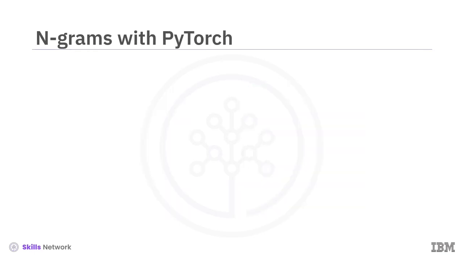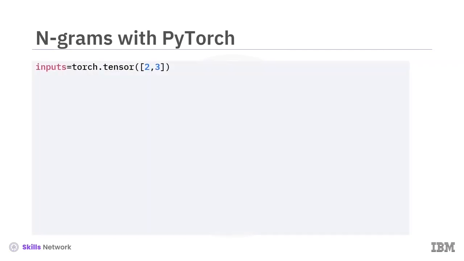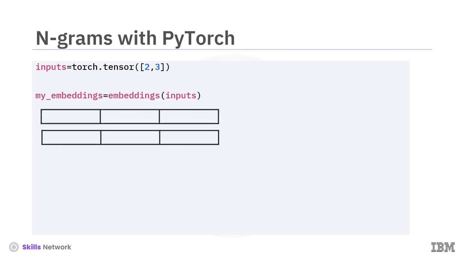In PyTorch, you can create an embedding layer with an arbitrary vocabulary size and set the embedding dimension and a context size of 2. The next layer's input dimension must be the product of this context vector embedding dimension and the context size. Start with 2 indices, representing the input context size of 2. These 2 samples are used as input for the embedding layer. The output is 2 embedding vectors of dimension 3.